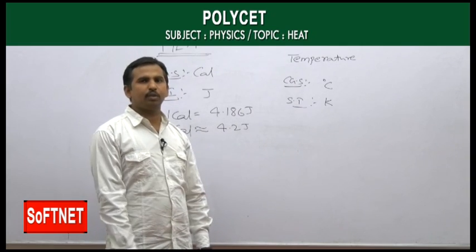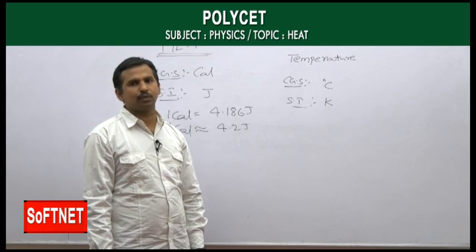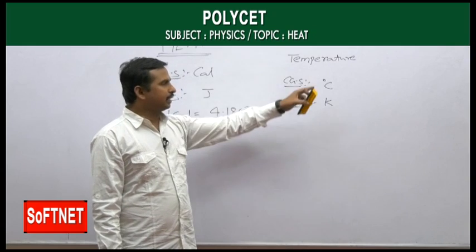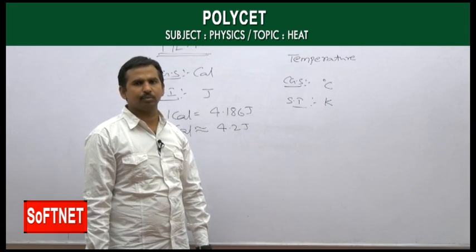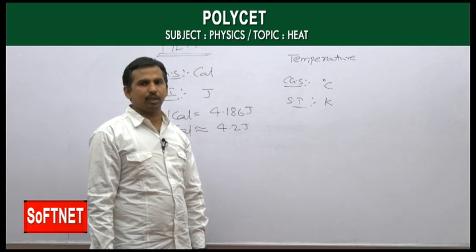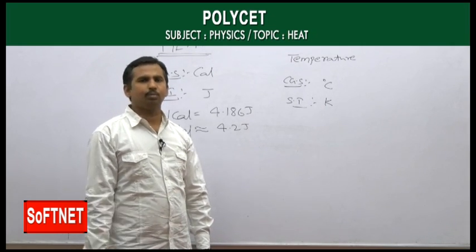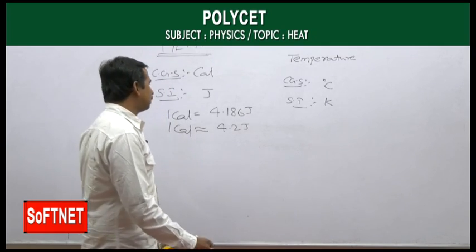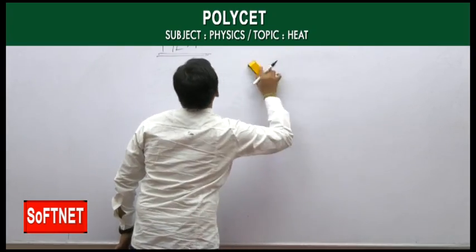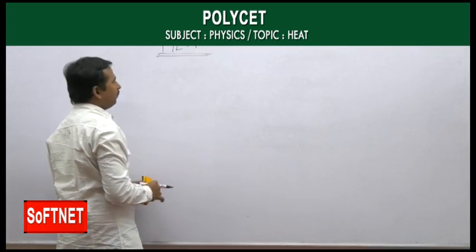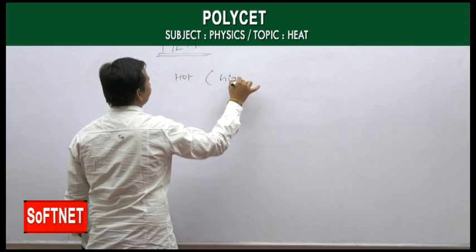During thermal equilibrium, where the transfer of heat stops, the temperature in both the bodies remains the same. So when two bodies are in thermal equilibrium, the temperature is the same in both bodies. Now, we can say a body is a hot body when it has a higher temperature.